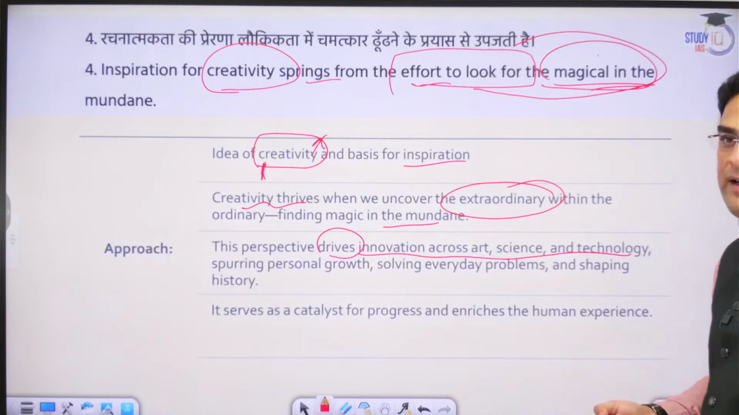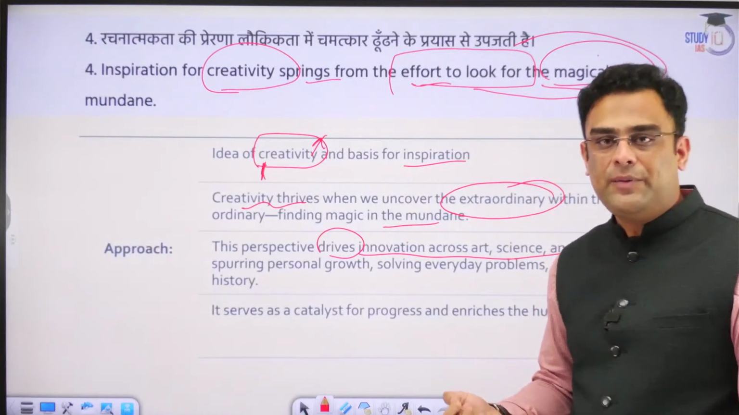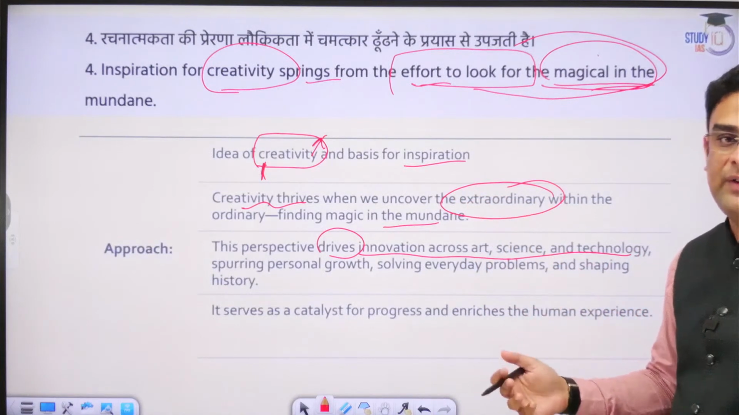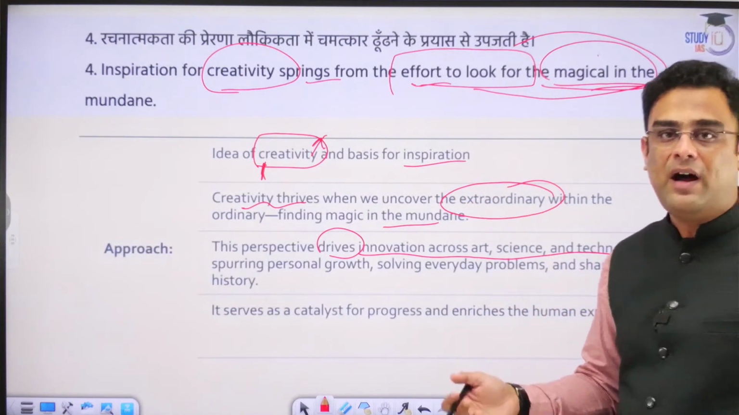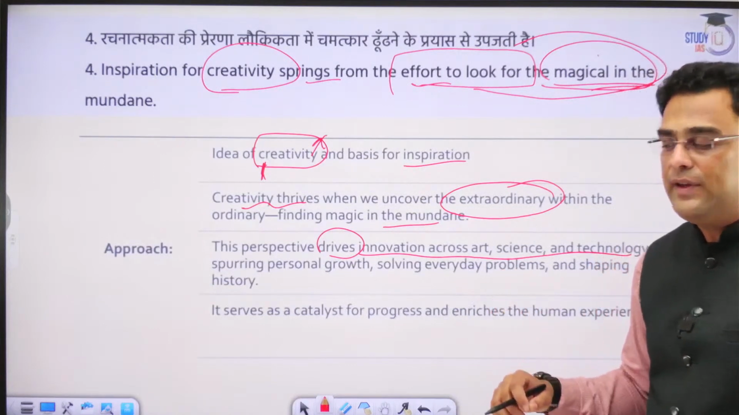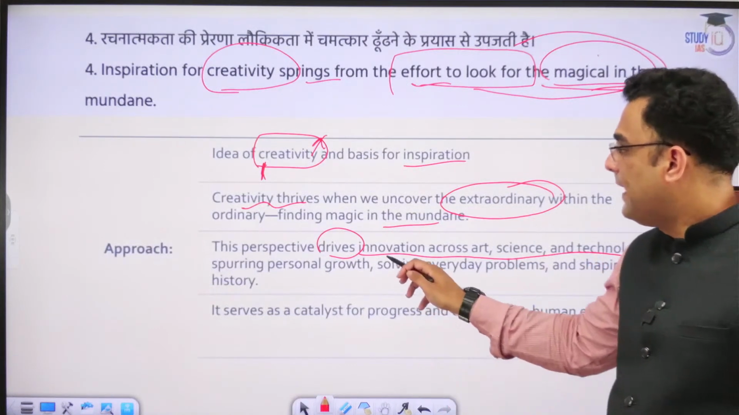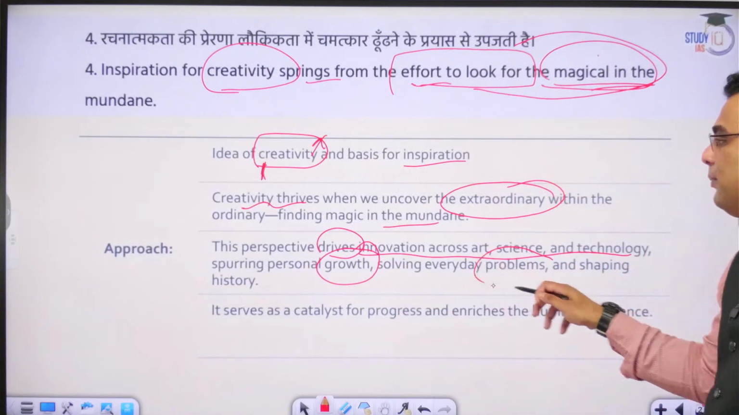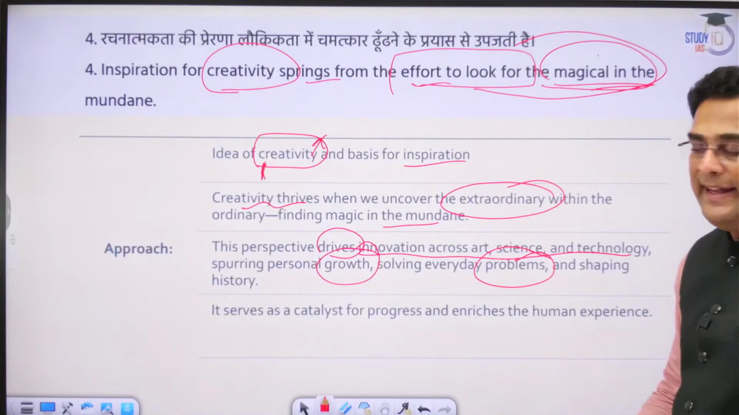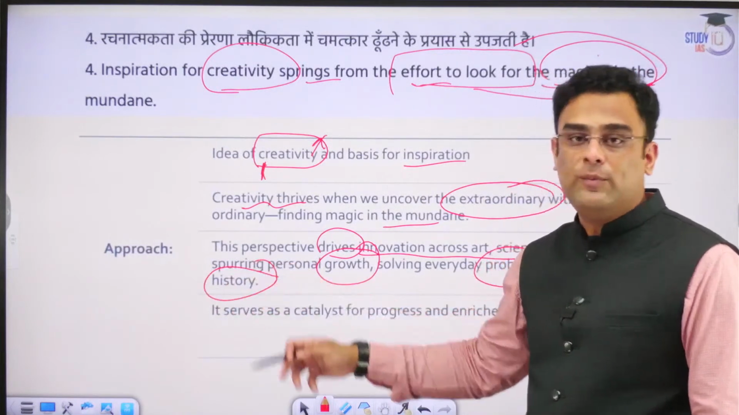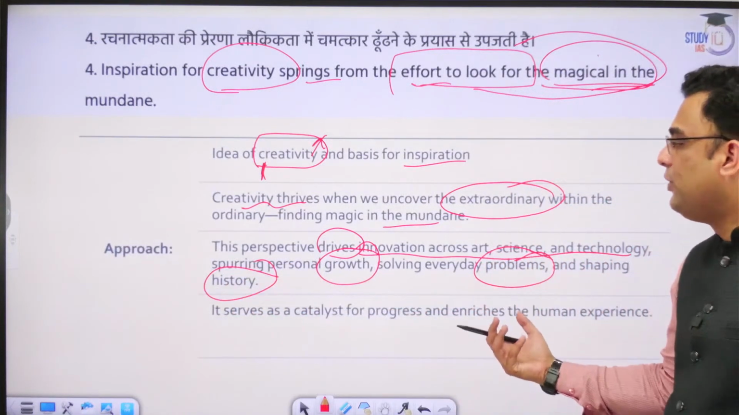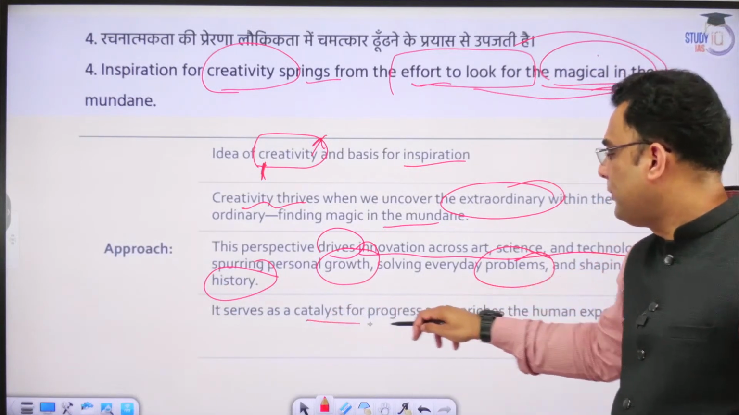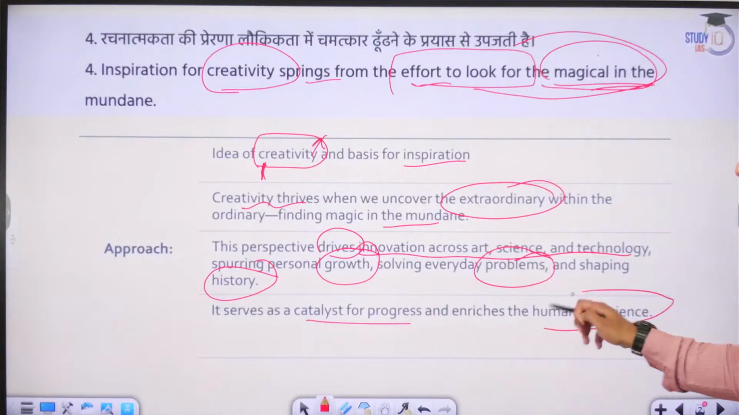You take up any field of life of human endeavor and you will see that this same perspective actually drives creativity. May it be science, may it be art, may it be technology, in all the spheres, this is the same driving force. This creativity leads to growth. It leads to solving of everyday problems, and also in due course, it changes the trajectory of human history. This is what we are actually going to approach the essay in this manner. It serves as a catalyst for progress and enriches human experience.